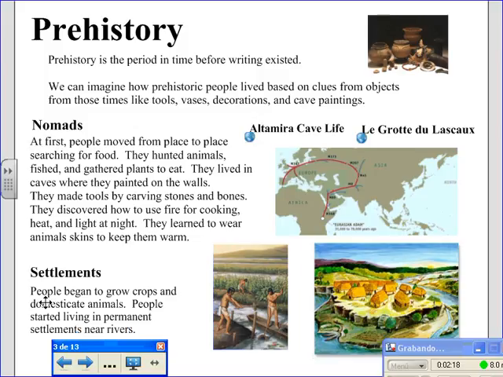Settlements. People began to grow crops and domesticate animals. People started living in permanent settlements near rivers. Here's an example of a settlement.